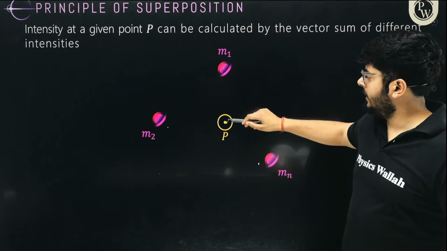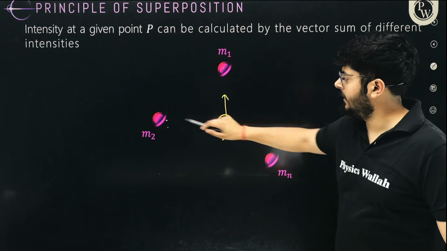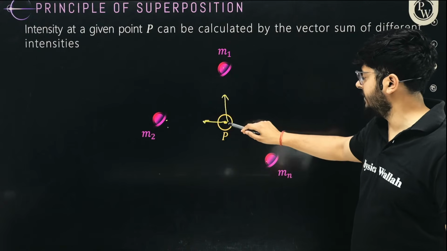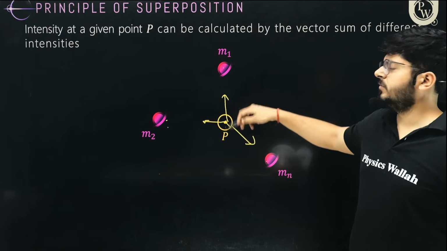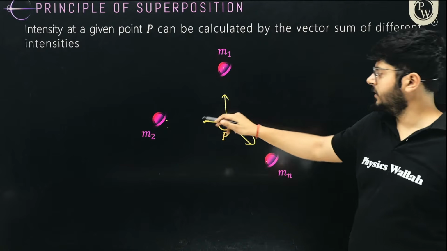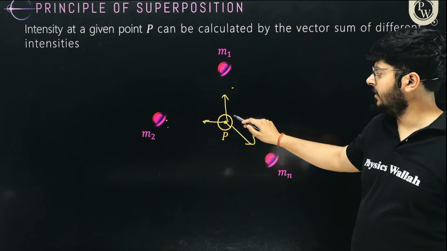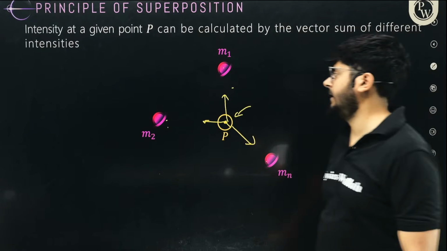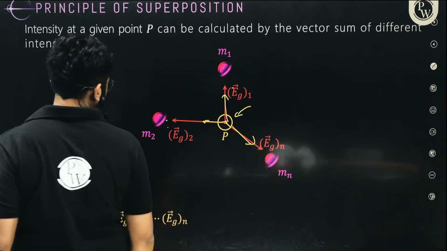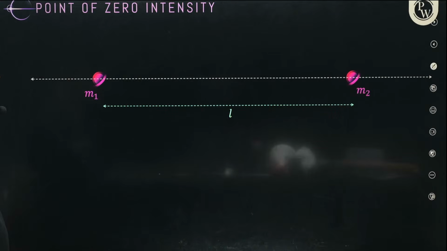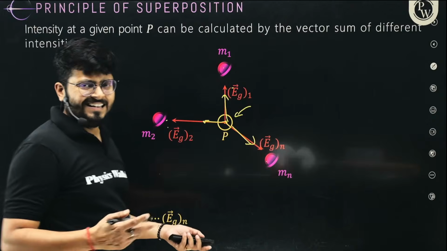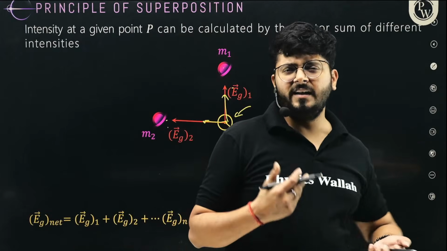So due to this one, it is in this direction, due to this one, it is in this direction, and due to this one, it is in this direction. Because the gravitational force is also always attractive in nature. So if you add up all the gravitational field intensities, the net intensity can be figured out over here, right? Now, with this principle of superposition, you can tell why Jupiter is saving us.